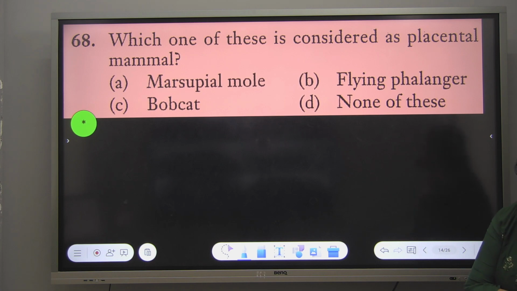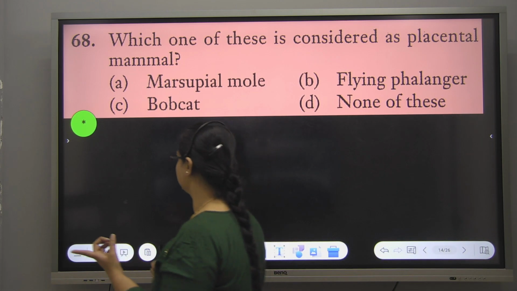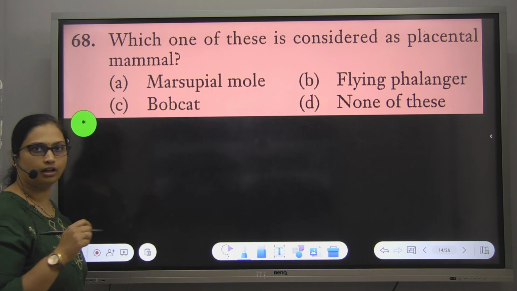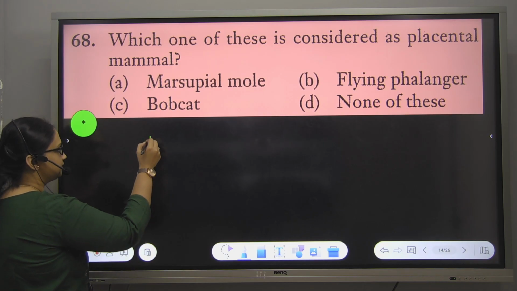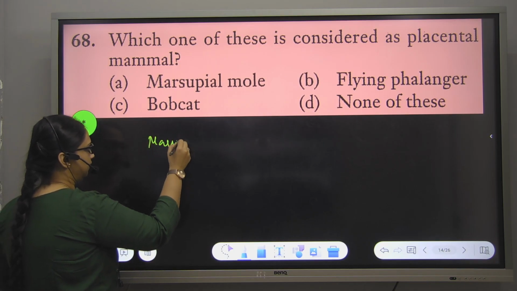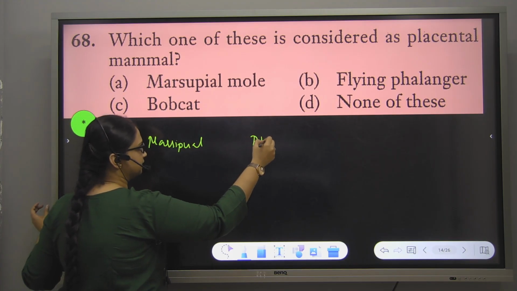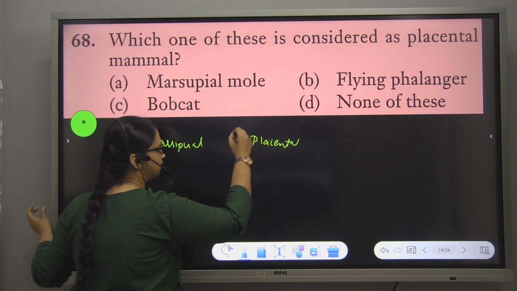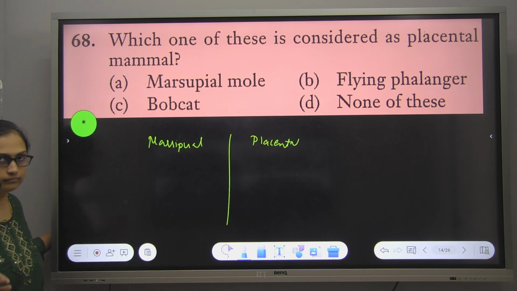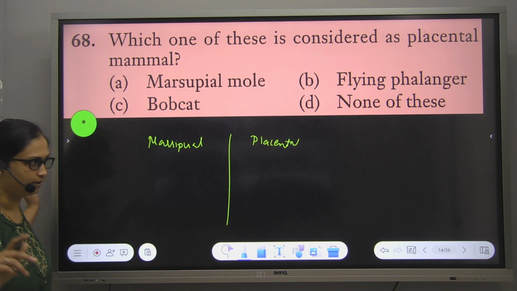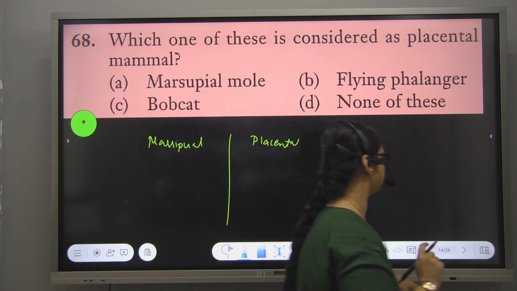Easy. Which of them is a placental mammal? There are two things in your book. People, pay attention. On the next page of adaptive radiation, there are two columns: one is marsupial and one is placental mammal, and there are many organisms here. Option B, correct. Both of them. One minute, hold on. I'm trying to tell you one concept here.